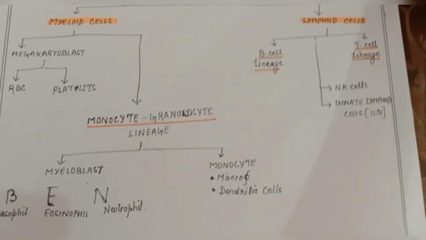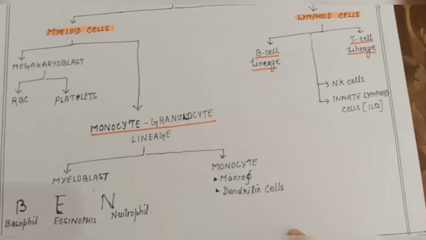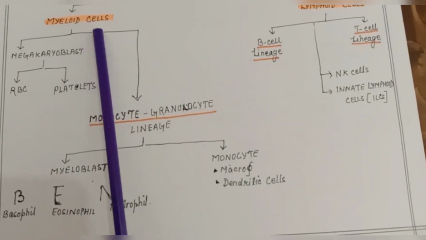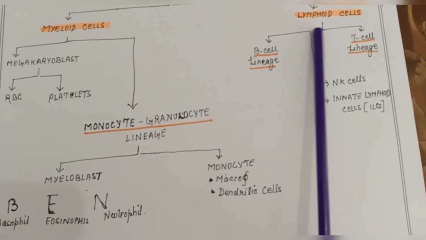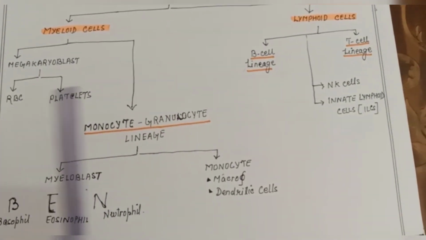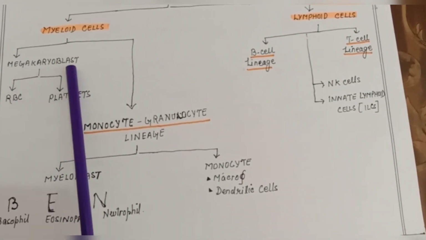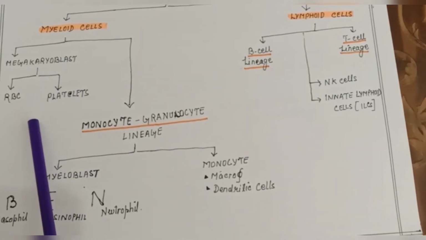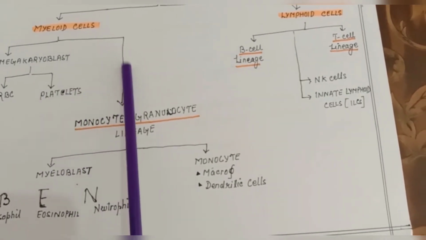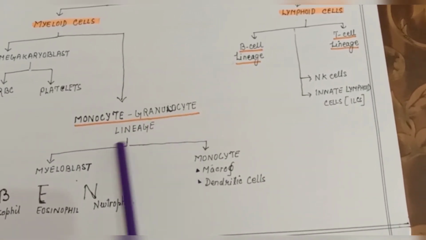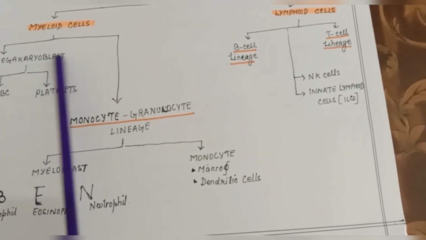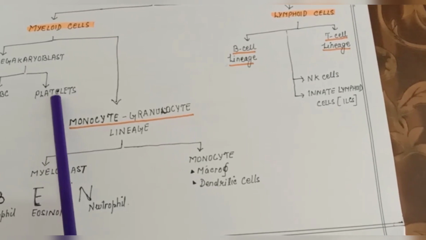Then we should see the division of HSC, hematopoietic stem cells. We have a myeloid lineage. We have seen by the effect of which proteins this is happening. Then we have lymphoid cells, right? In the myeloid lineage, we have two kinds of lineage again, right? First is the megakaryoblast lineage, which is divided into two parts, RBCs and platelets. The second is the monocyte granulocyte lineage, right? This part is RBC or red blood cells and platelets.